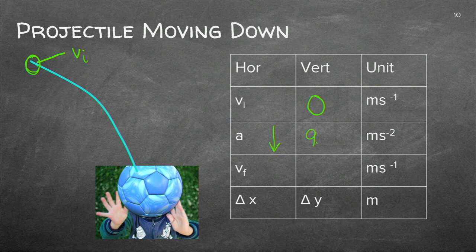With 9.8 meter per second square. And this will be positive in terms of acceleration. So it will go faster and faster until it reaches whatever final velocity it reaches on the ground. And that will be determined by firstly the distance and then the time. And remember, we're working with vertical, so it will be delta y.